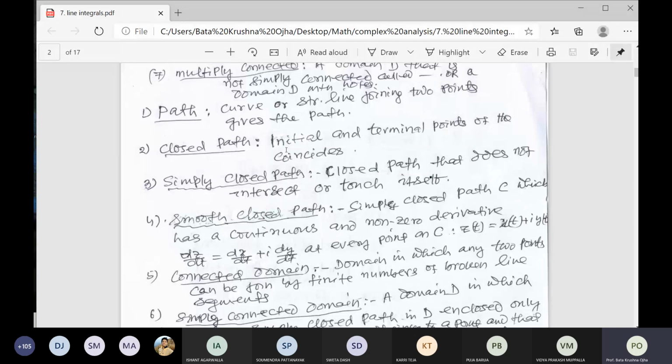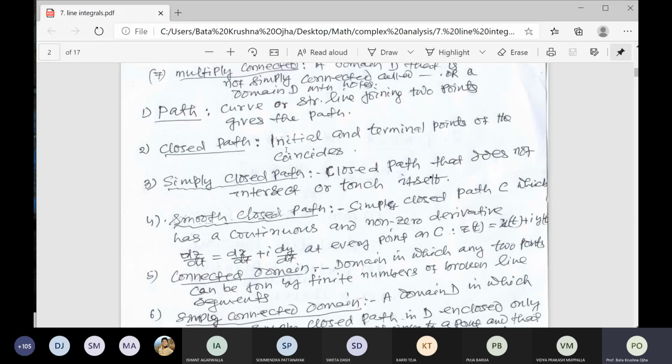Suppose, imagine I draw the curve 8. If you start at a point and draw a figure 8, it will become a closed path, because the initial and terminal points coincide. Then we get the figure 8.